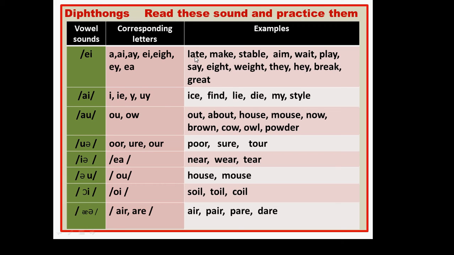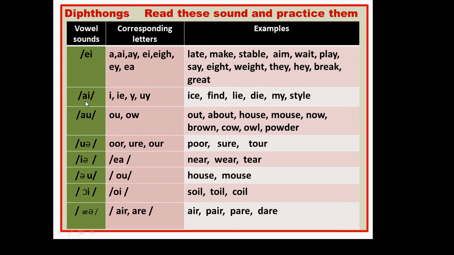Just you can say late, make, stable, aim, wait, play, say, eight, wait, they, hate, break, great. Okay, practice this way.